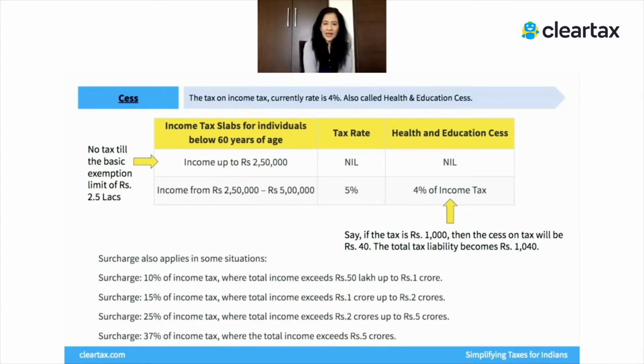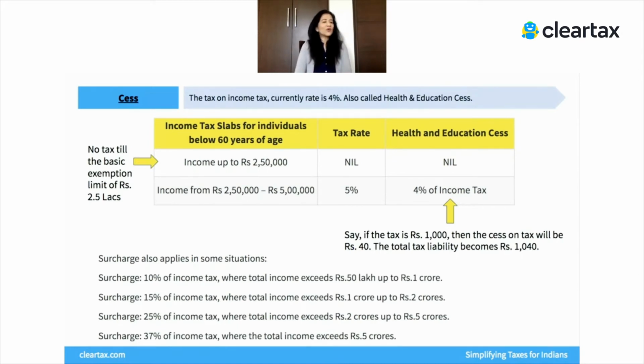It's not just the slab rates. You add another 4% to that. Whatever your slab may be, the 4% cess will always apply, right? But some people may also face a surcharge, which is a tax on super high income earners, which applies after your total income exceeds rupees 50 lakhs. There are certain slabs of it. You'll see there's a 15%, a 25%, and also a 37% when your total income exceeds rupees 5 crores. So cess everyone will pay, but surcharge will only apply once your total income crosses rupees 50 lakhs.